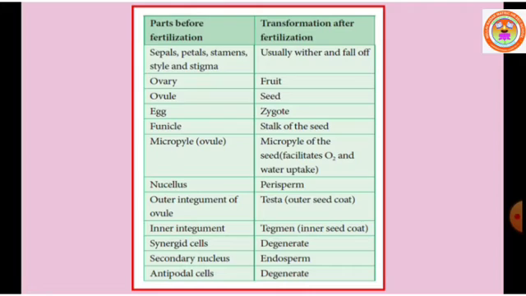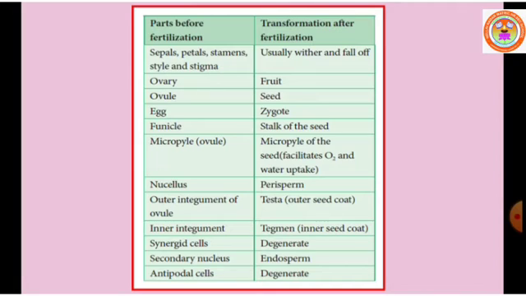Nucellus found in the ovule becomes perisperm. Outer integument of the ovule becomes testa, which is generally thick. Inner integument becomes tegmen, which is thin and very membranous.